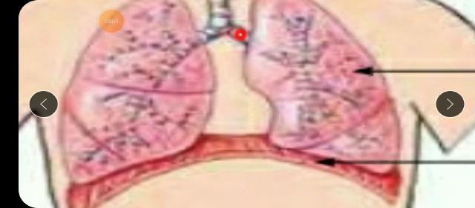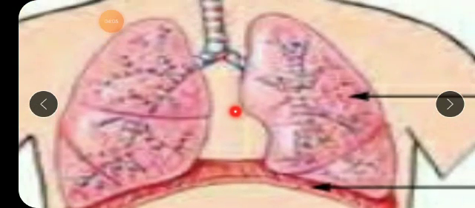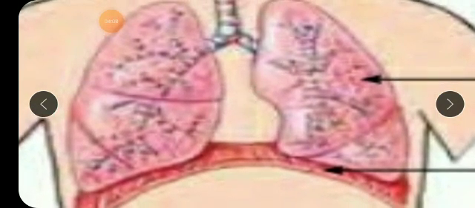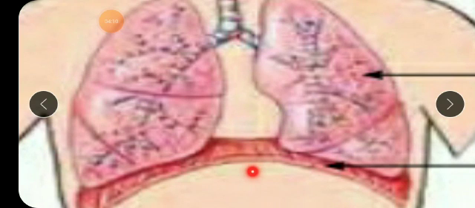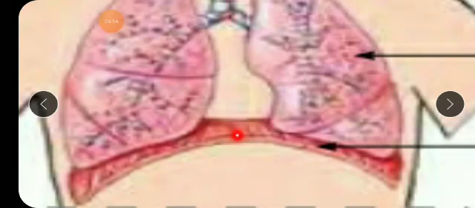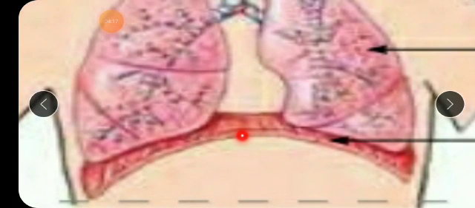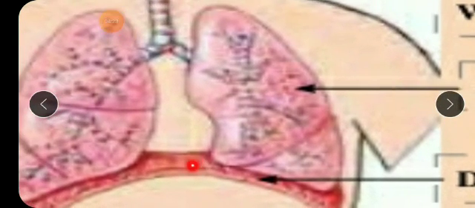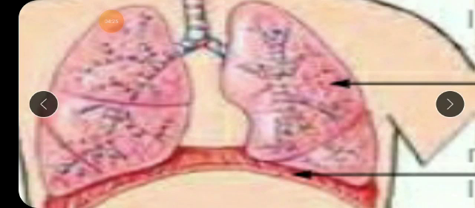Again I repeat, when we breathe in, when the oxygen will enter, because of the pressure and weight of oxygen and air, this diaphragm will move down. And when the carbon dioxide is removed out of the body, this diaphragm again comes back to its original place, that is, it moves up. Okay, so this constantly moves up and down. This diaphragm continuously moves up and down, because continuously we are breathing in, breathing out, breathing in, breathing out, isn't it?